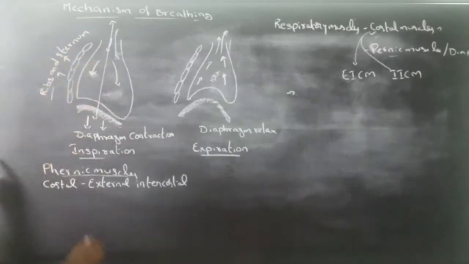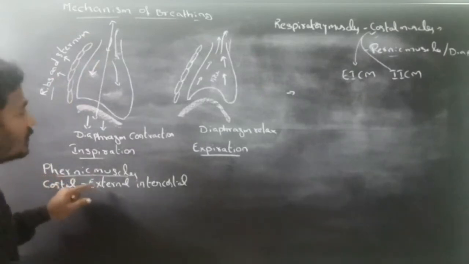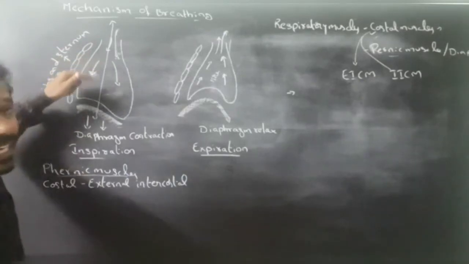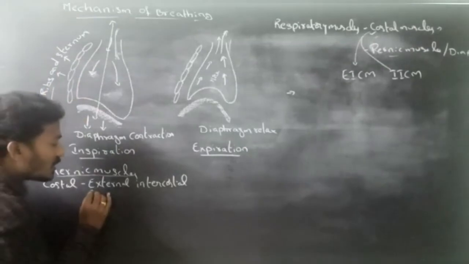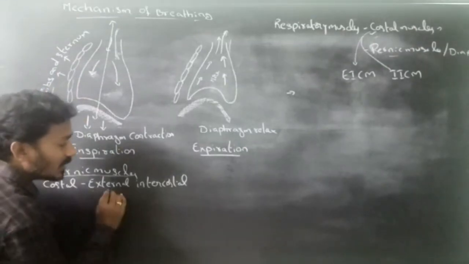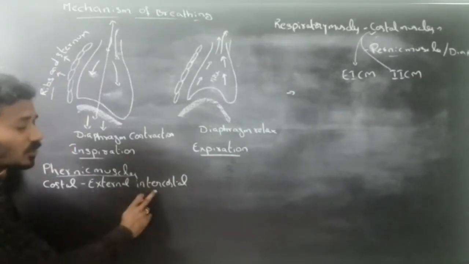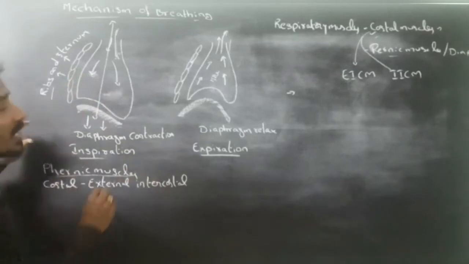The contraction of external intercostal muscles increases the dorsoventral axis of the thoracic cavity.